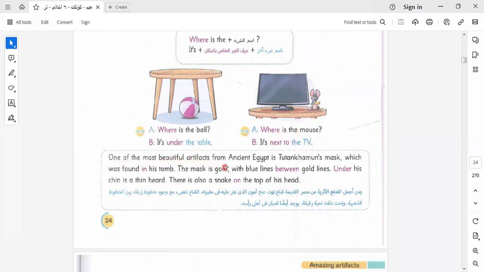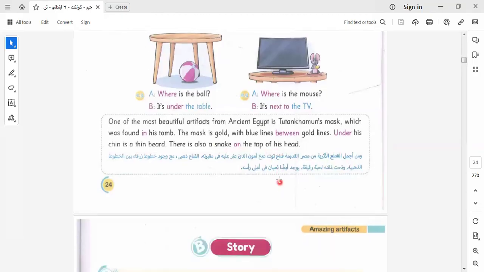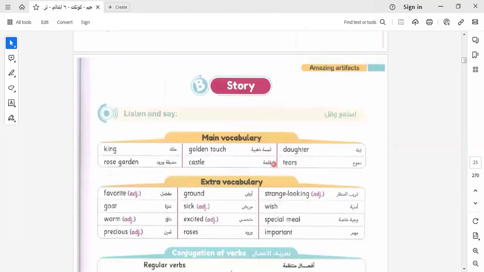Let's go to another item here. One of the most beautiful artifacts from ancient Egypt is Tutankhamun's mask, which was found in his tomb. The mask is gold with blue lines between gold lines. Under his chin is a thin beard. There is also a snake on the top of his head. Let's go to this story.